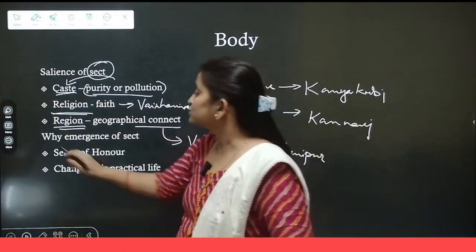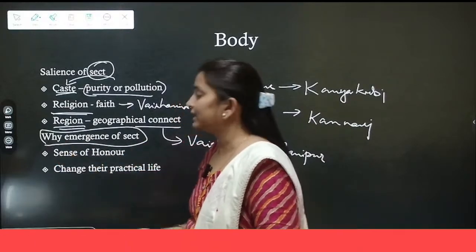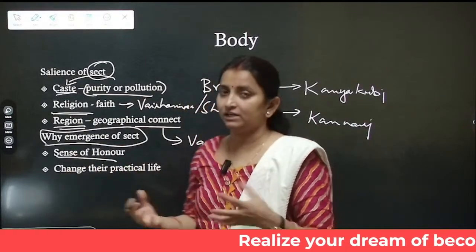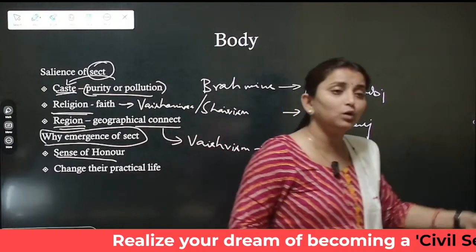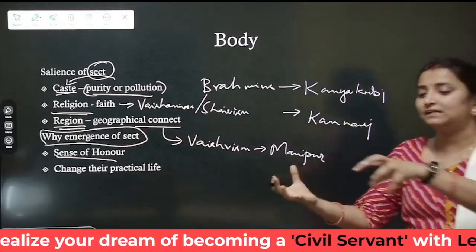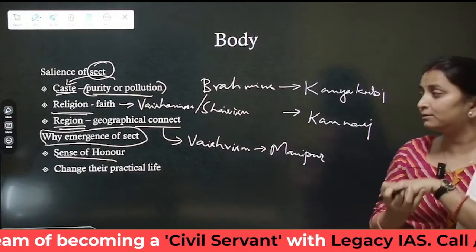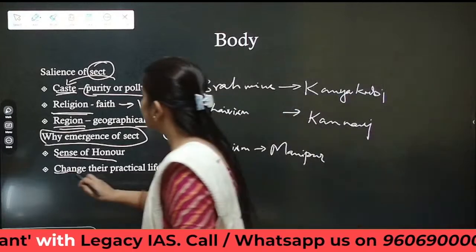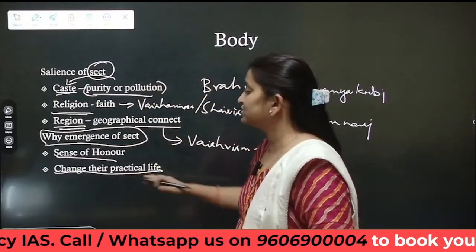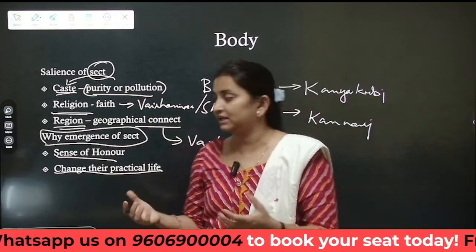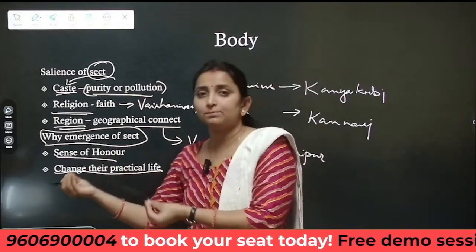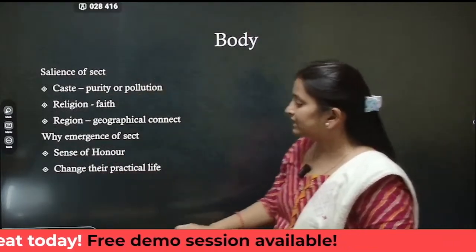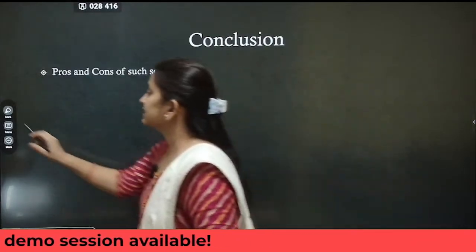Okay. So first of all, here we need to also explain why such kind of emergence occurs. It is occurring because it gives a sense of honor, it gives a sense of separate identity, and it also gives a sense of collectivism, that we are more common, we are more collective in terms of the rest of us. Okay. Or those people who can't change their religion but want to change their practical life can opt for sticking to a particular sect. Okay. So this we had to explain in our body and finally conclude by discussing the pros and cons.